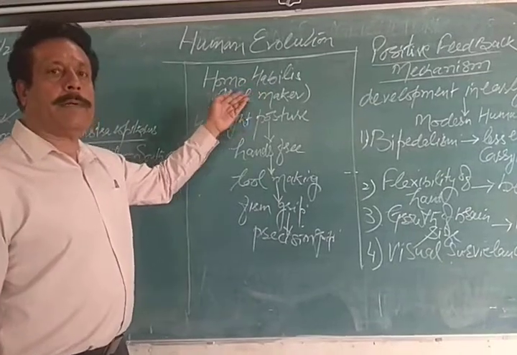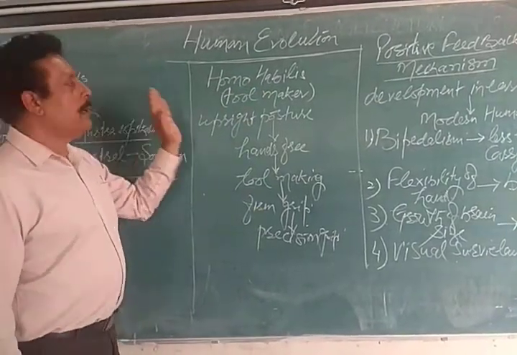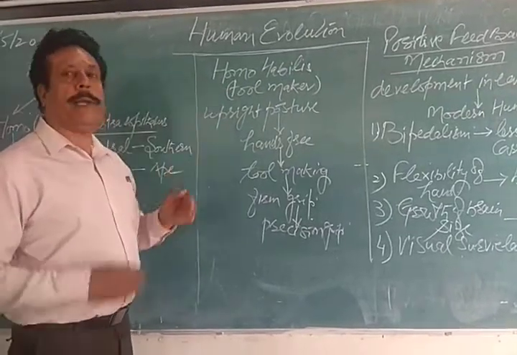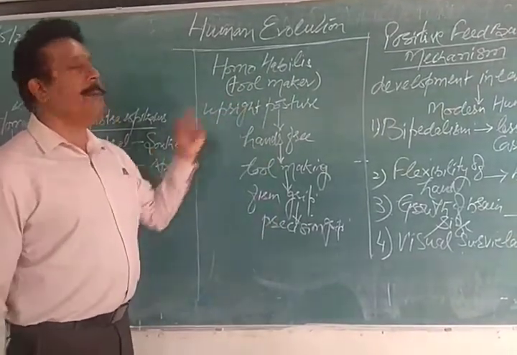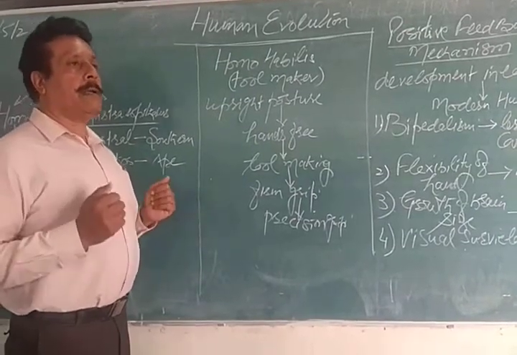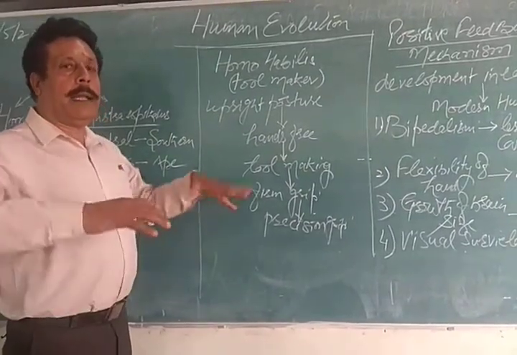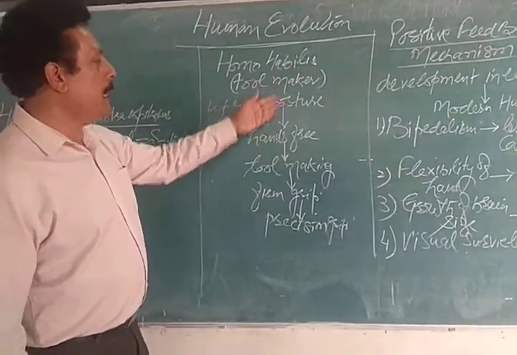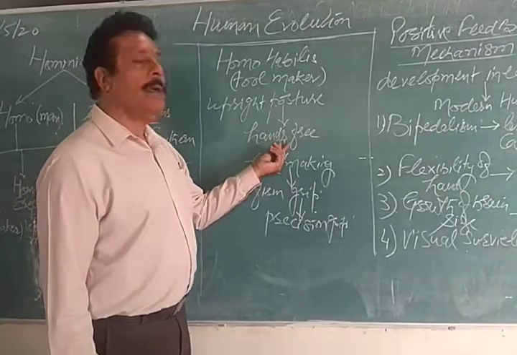Homo habilis, what we have just told you, the tool makers, are the human beings who could make tools. How could they make tools? Because they started standing upright, their hands became free. That upright posture led to the free hands.